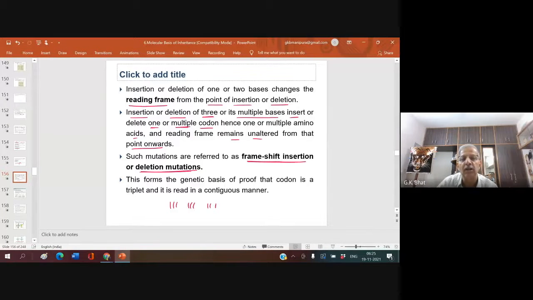This forms the genetic basis of a proof that codon is a triplet. Because when you added 3 bases, there will be no change after that. So it is said that the codon is made up of 3 bases, a triplet, and it is read in a contiguous manner. Very, very important. What is frame shift mutation? Insertion mutation or deletion mutation.